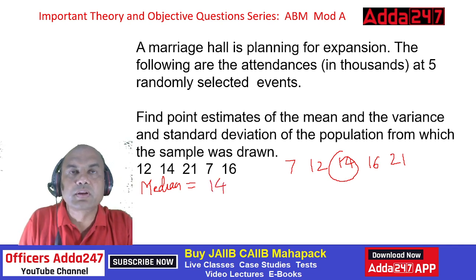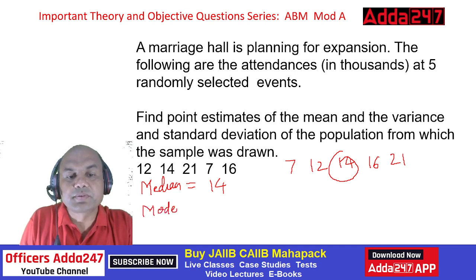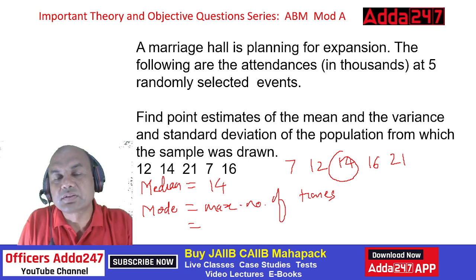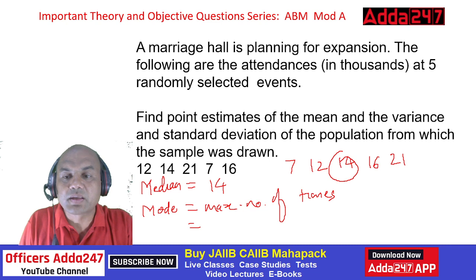What is the mode over here? Mode means the number which comes maximum number of times. Remember this. Maximum number of times. That is known as mode. So what is coming maximum number of times over here? No one. 7 is one time, 12 is one time, 14 is one time, 16 one time, 21 one time.